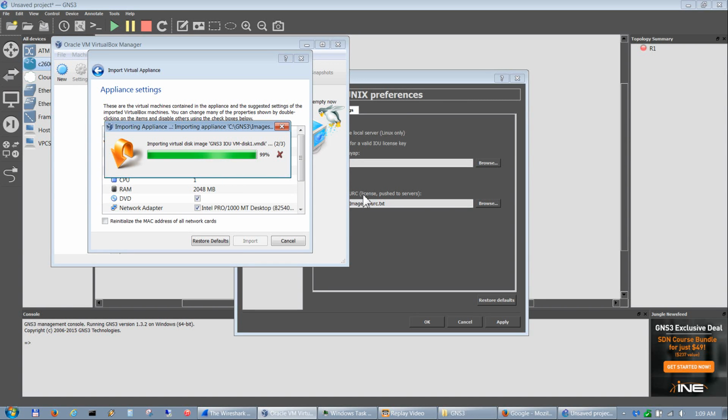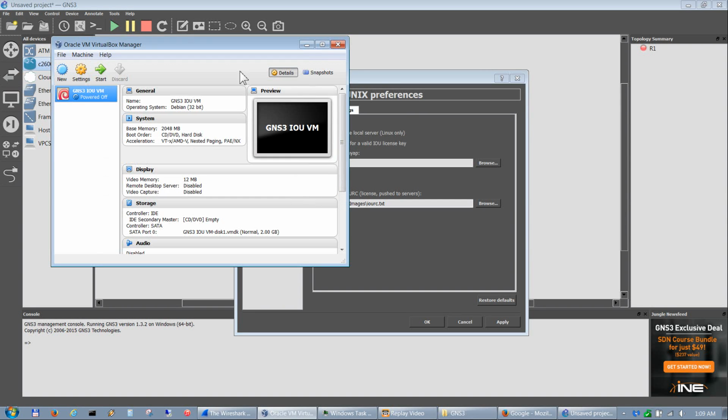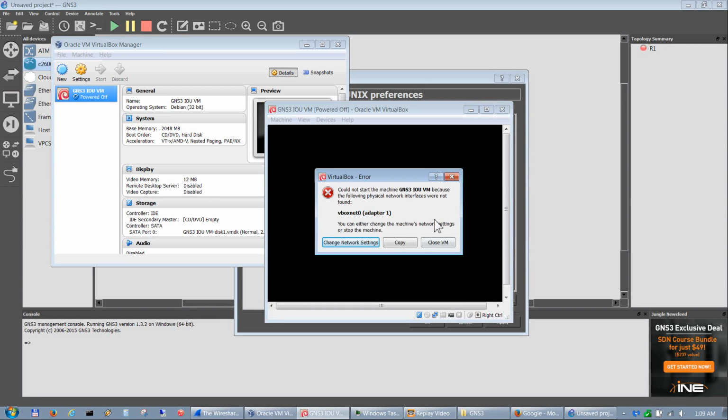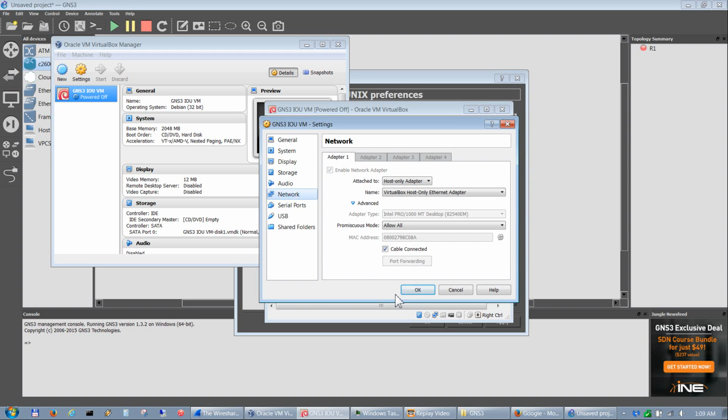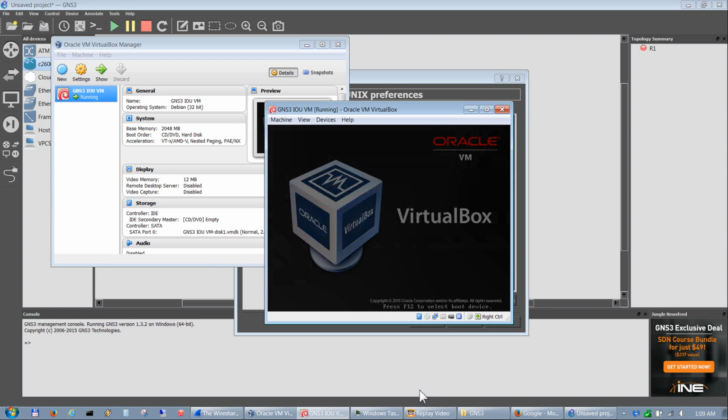Now once you start the VM, the only thing you got to change is your NIC settings, which you'll see it will come up with a little message. So go and start that, and then it'll load this, and then you hit change network settings, and the only thing you do is hit OK, and that's it.